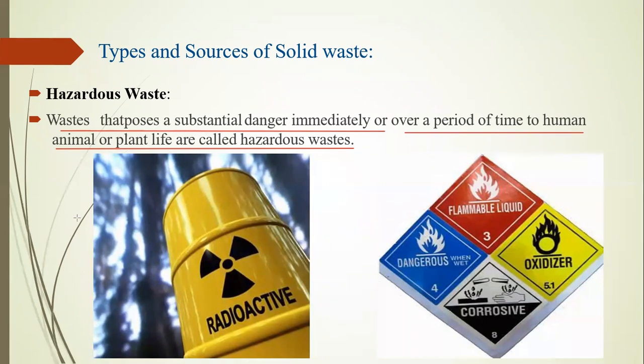Here is a container with radioactive material put inside it. It creates a maximum hazard on our earth and a highly harmful effect on our atmosphere. That is also considered solid waste.